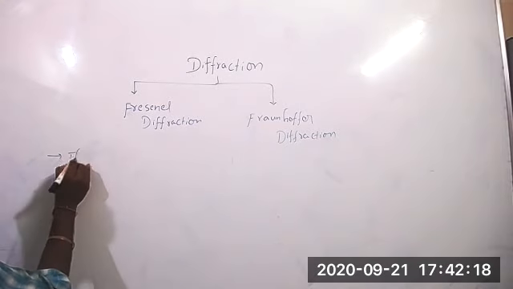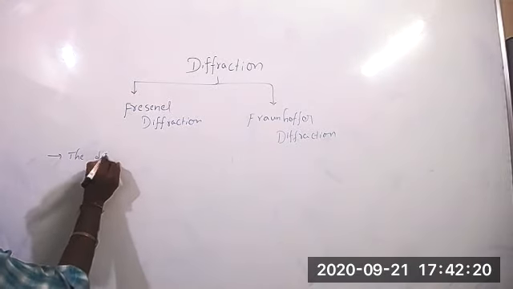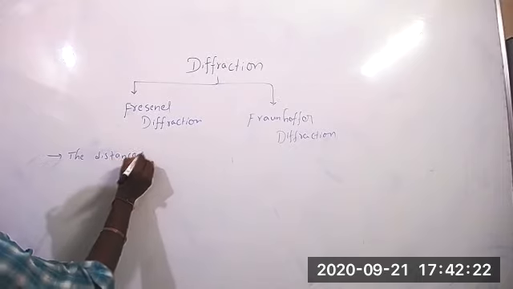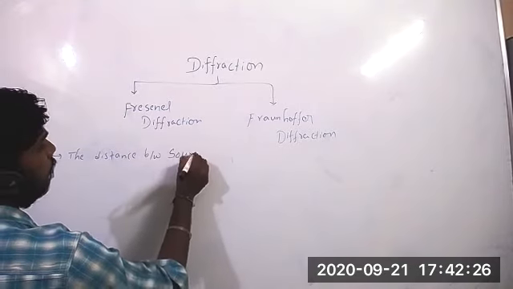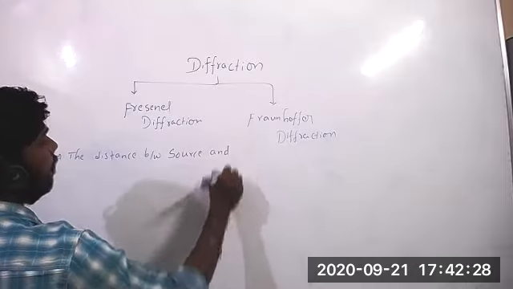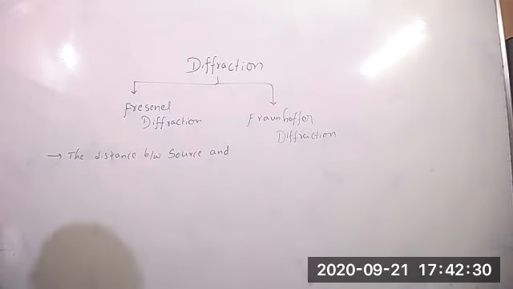The distance between source and here how they have divided this into two parts.